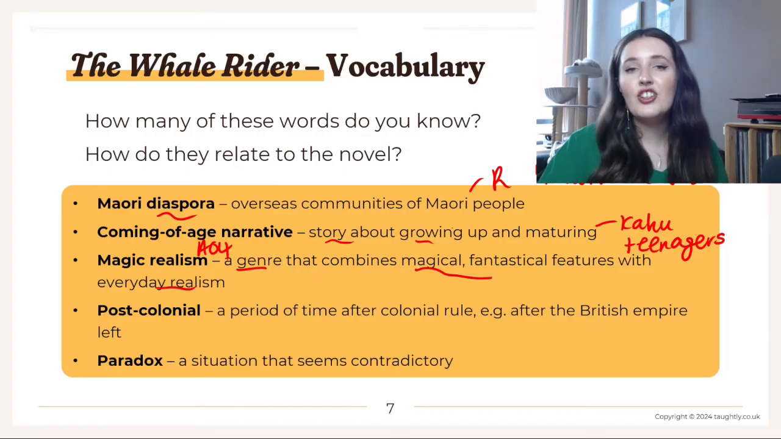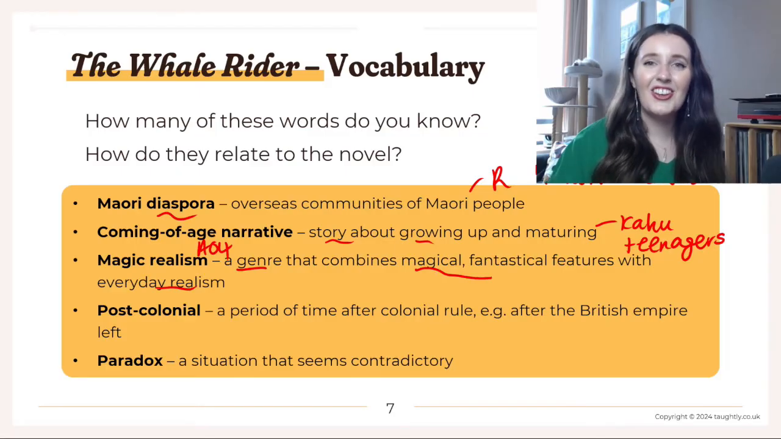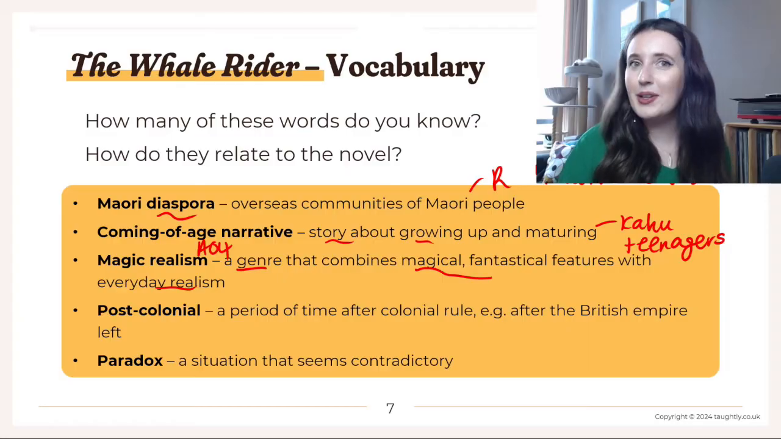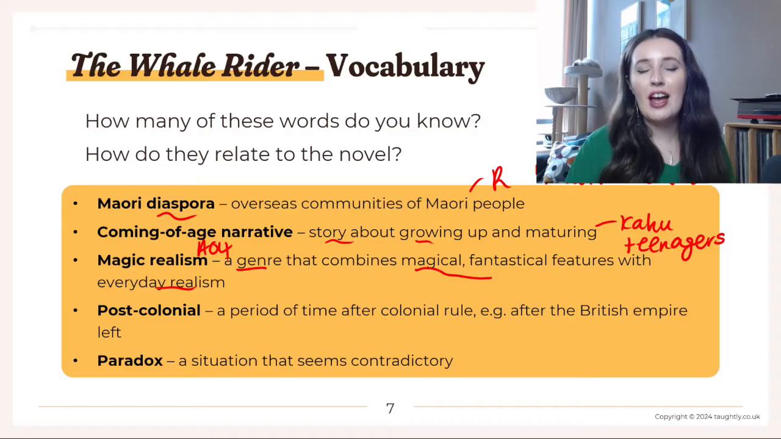So think about the magic in the novel, right? The fact that Kahu can talk to whales, and that the dolphins all come and help her and all that kind of thing. Those are things that don't really happen in real life, like people can't speak to whales. But it's also mixed with everyday realism.